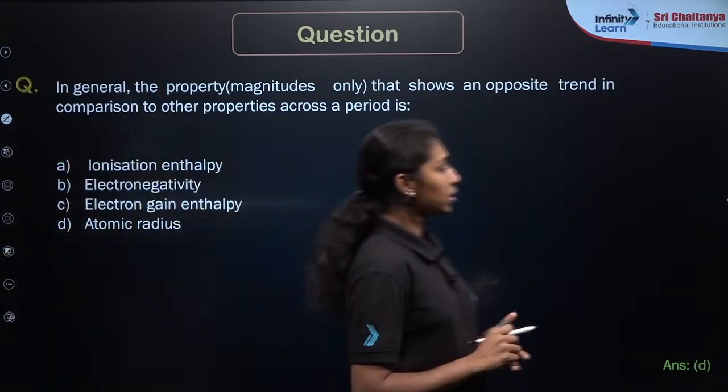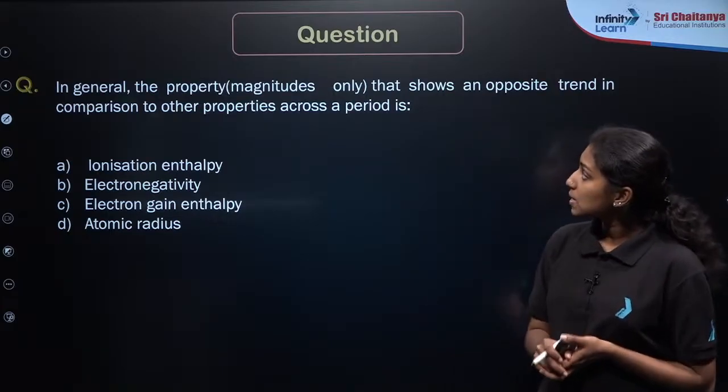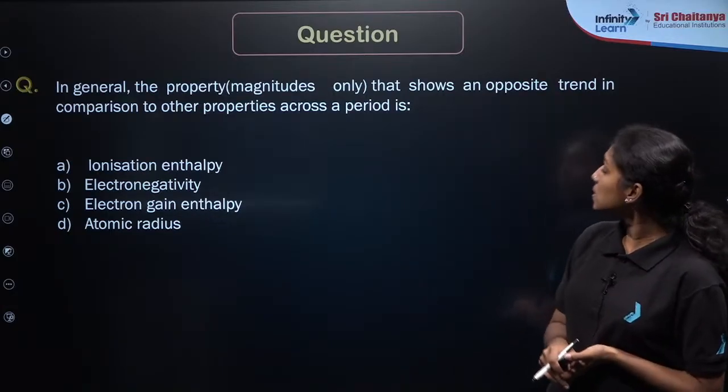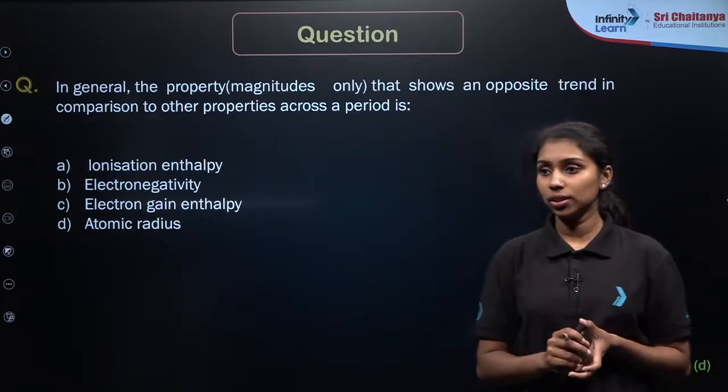Here is our next question. In general, which property or magnitude shows an opposite trend in comparison to other properties across a period?